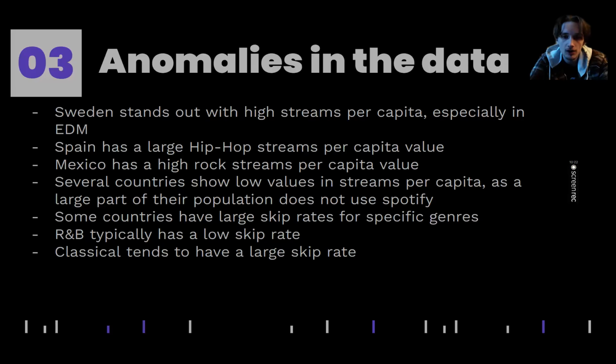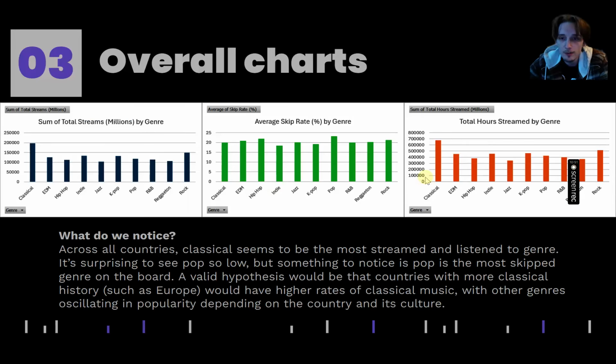Several countries show low values in streams per capita, as a large part of their population does not really use Spotify. Some countries have large skip rates for specific genres. R&B typically has low skip rates, which is nice to see, and classical tends to have a large skip rate. Now, this stood out to me because although classical may have a larger skip rate when compared to others, if we go back here, we can see that the people who listen to classical music tend to usually listen to it all the way through, as the total hours for classical music is much higher than the rest of the genres.